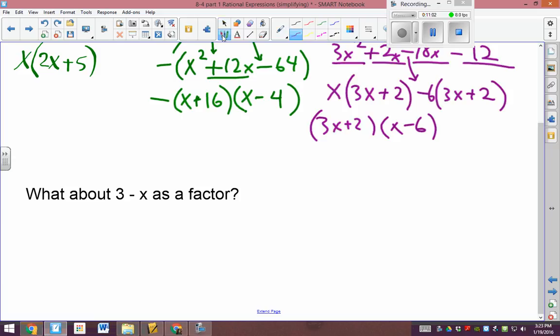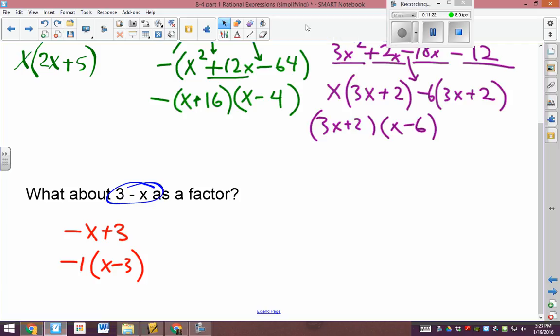Negative x plus 3, so we should factor out negative 1. So the reverse order means you should, number 1, rearrange, and probably factor out a negative if you had a minus. That just makes things easier.